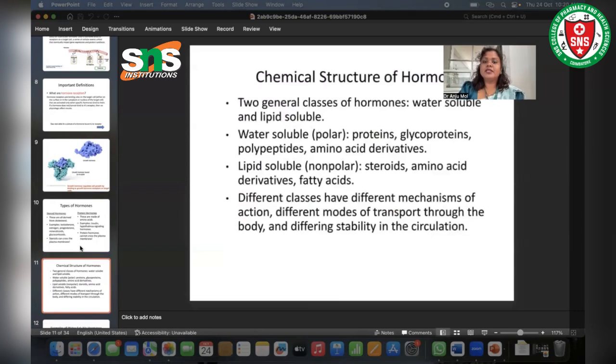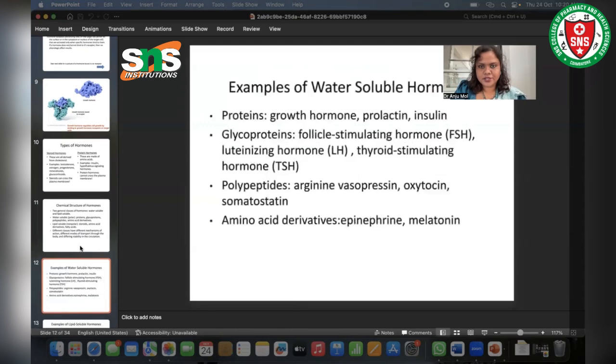Now let's see the chemical structure of the hormones. There are two general classes of hormones. The first one is water soluble, the second one is lipid soluble. Water soluble hormones are polar. Examples are proteins, glycoproteins, polypeptides, and amino acid derivatives. Lipid soluble hormones are non-polar: steroids, amino acid derivatives, and fatty acids. Different classes have different mechanisms of action, different modes of transport through the body, and differing stability in the circulation.